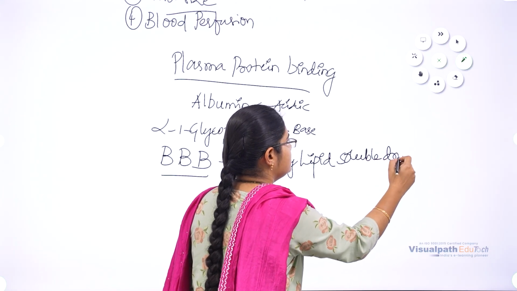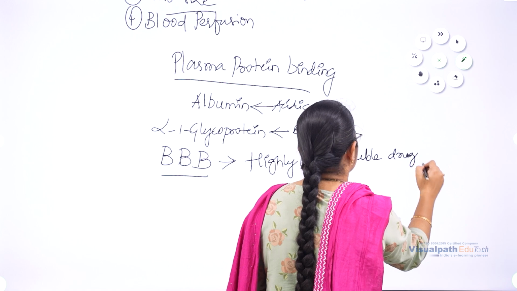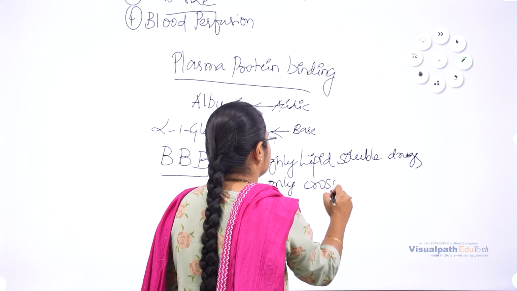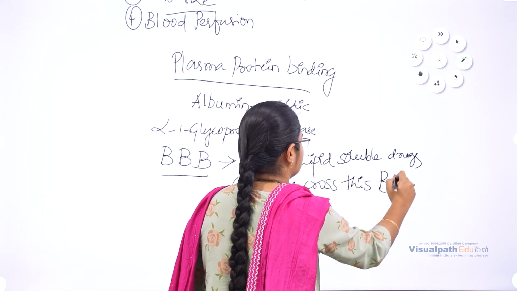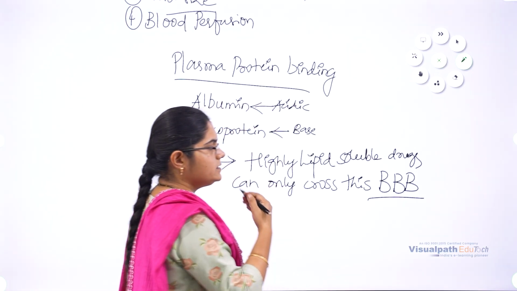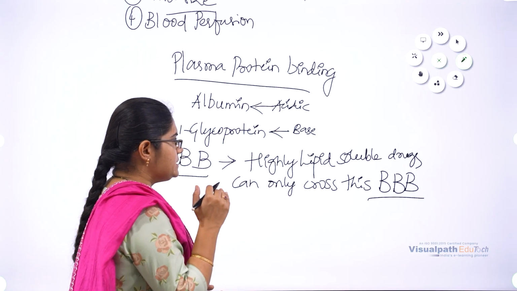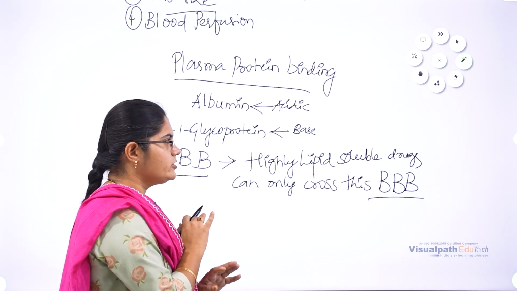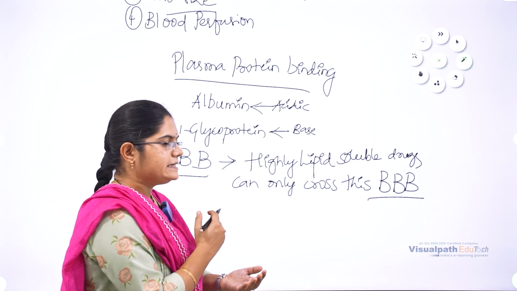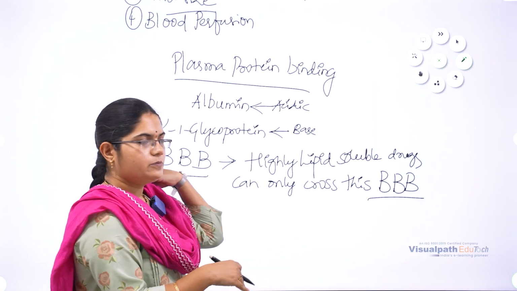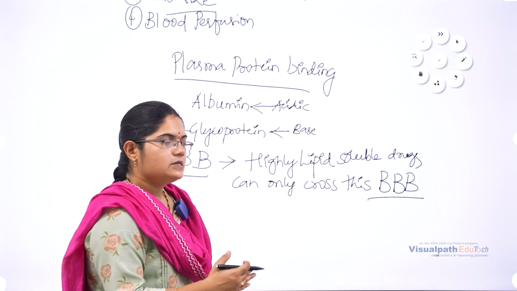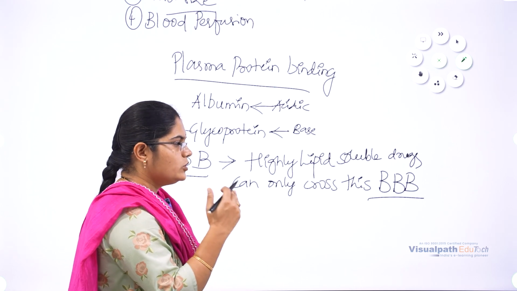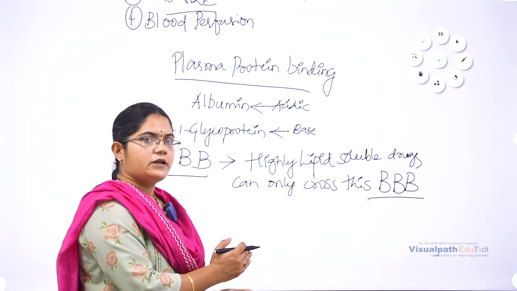Highly lipid soluble drugs can only cross this blood-brain barrier. Less lipid soluble or water soluble drugs cannot cross this barrier. It means the brain is restricting the movement of drugs into the brain area by placing this barrier. So any drug needs to cross this barrier to enter into the brain, and only highly lipid soluble drugs can do so.